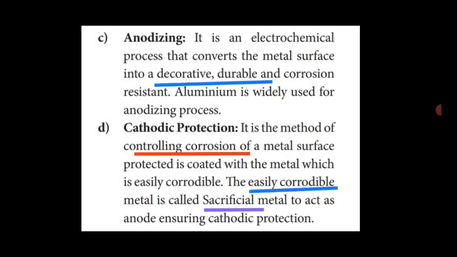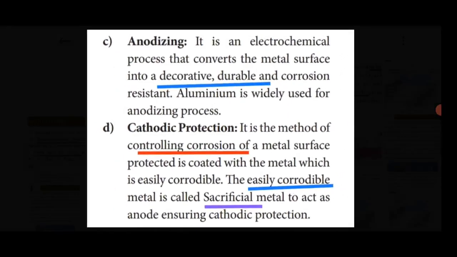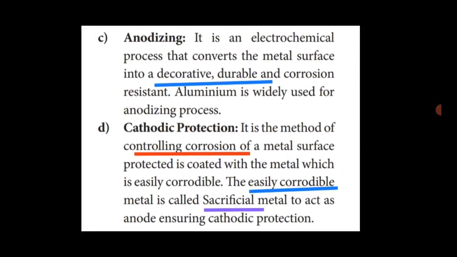The third method is anodization. It is an electrochemical process that converts the metal surface into a decorative, durable and corrosion-resistant one. Aluminum is widely used for anodization.